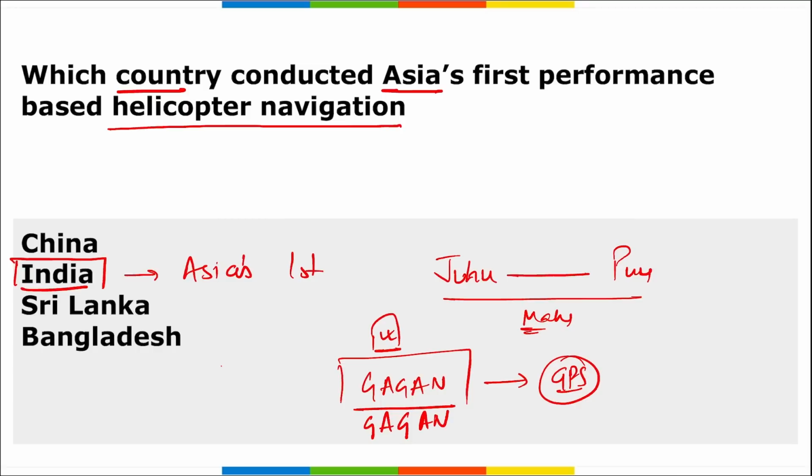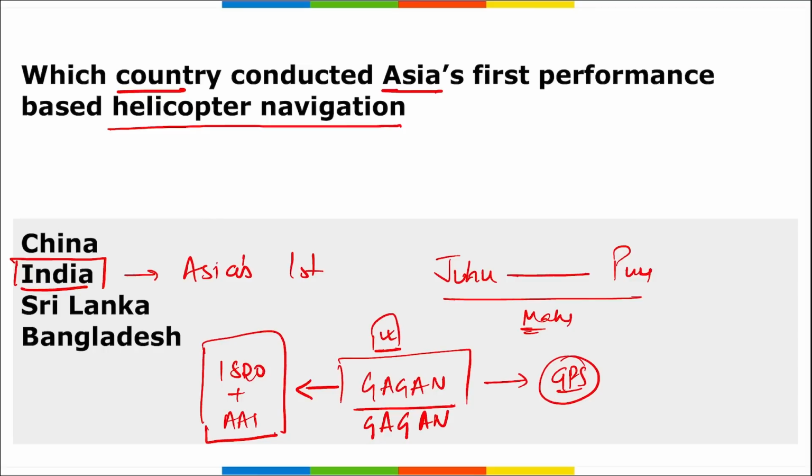Now the question can be asked: this Gagan is developed by which organization? So it is ISRO along with Airport Authority of India. These two organizations jointly developed Gagan. Right? Gagan is a GPS aided geo augmented navigation. Correct? And this is a state of the art augmentation system that uses a system of ground stations to provide necessary augmentations to the GPS standard positioning service navigation system.